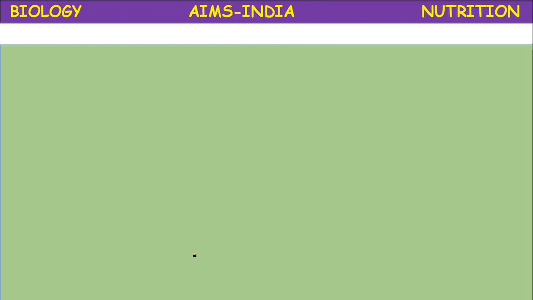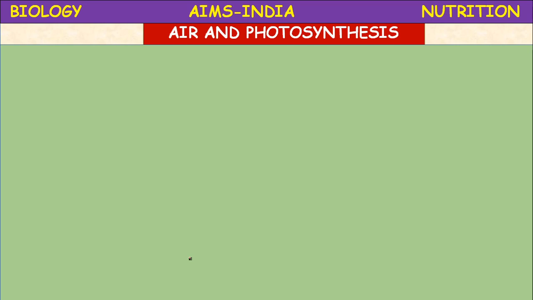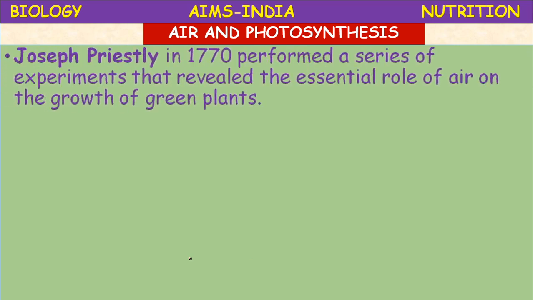So that was the Van Helmont experiment, focusing on how he concluded that water was important for plant growth and increase in body mass of the plant.